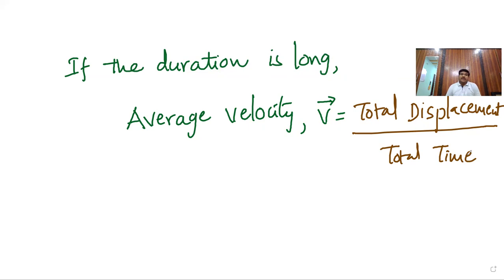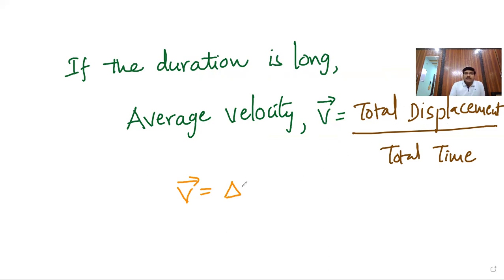In the previous session, we have defined average speed. Average speed v is equal to total distance by total time. That is the average speed. But here, average velocity is v bar, which is total displacement by total time. Clear? If the duration is very long, for the longer duration of time. Mathematically, v bar is delta R bar by delta t.